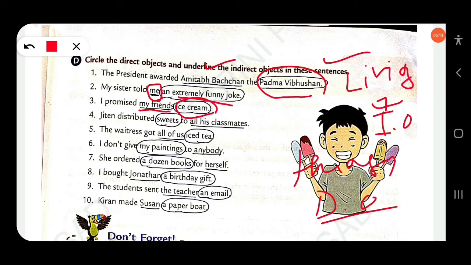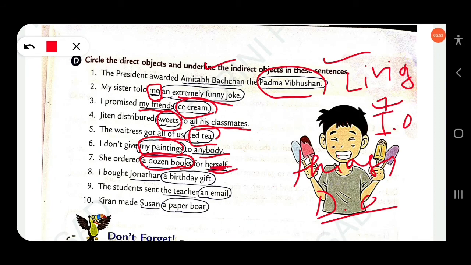Jiten distributed sweets to all his classmates. Sweets is the direct object, and all his classmates is the indirect object. The waitress got all of us iced tea. Iced tea is the direct object, and all of us is the indirect object. I don't give my painting to anybody. My painting is the direct object, anybody is the indirect object. She ordered a dozen books for herself. A dozen books is the direct object. Herself is the indirect object.